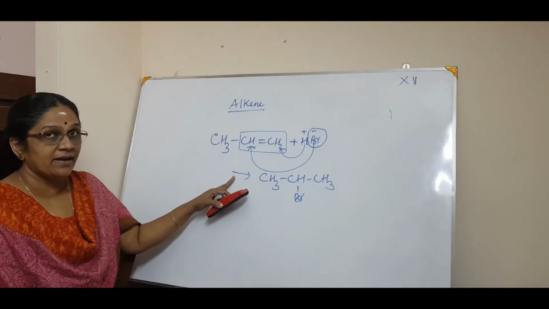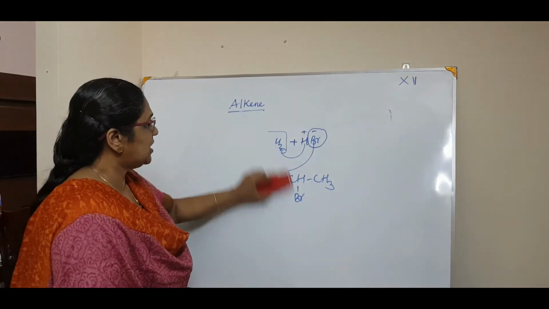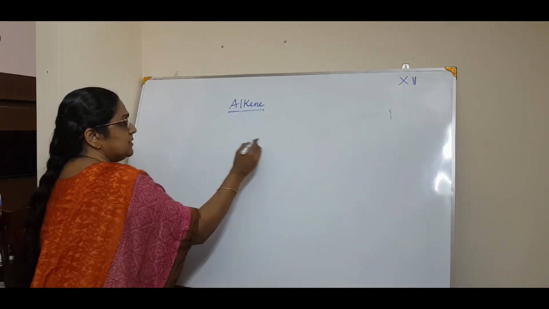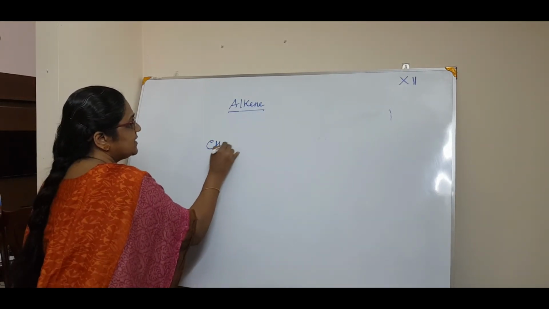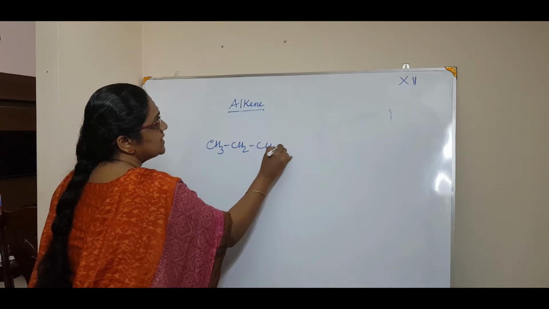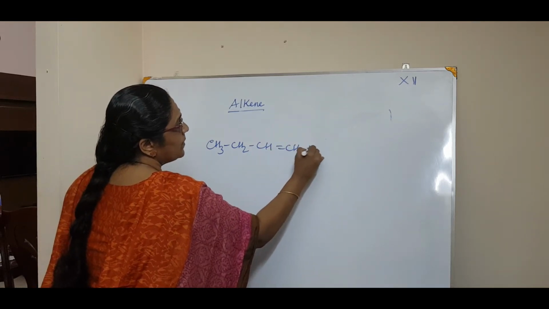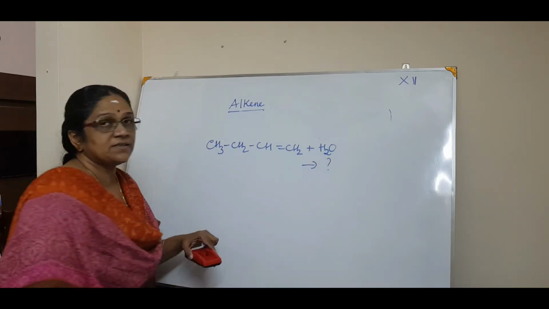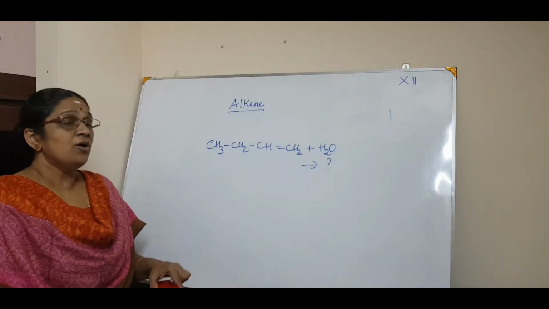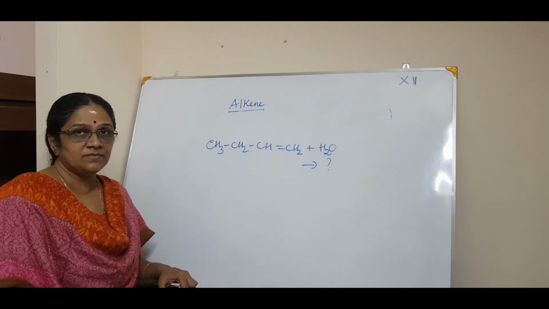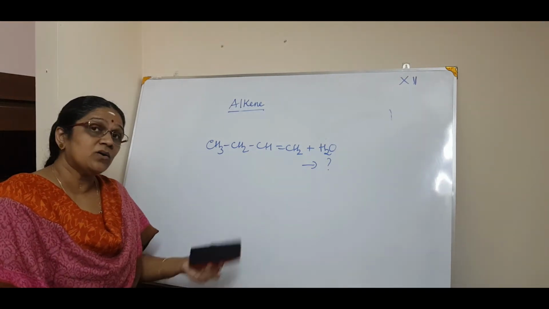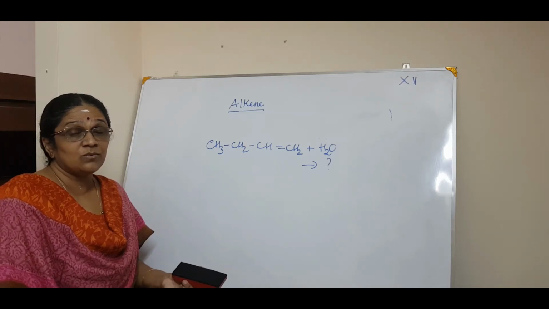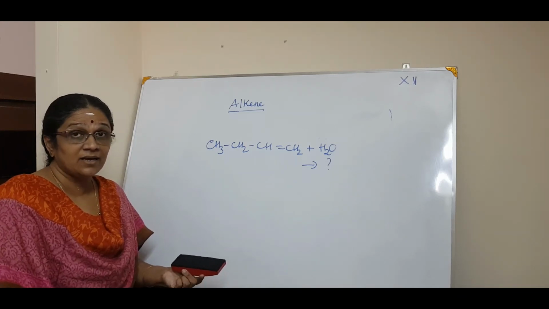You have studied earlier, right? So you know that. So I'll give you an example. Write the product. CH3, CH2, CH double bond CH2 plus H2O. Give me the product according to Markovnikov's rule. Okay. Now, what is anti-Markovnikov's rule? Anyone remembering that? It is called the Kharash effect.